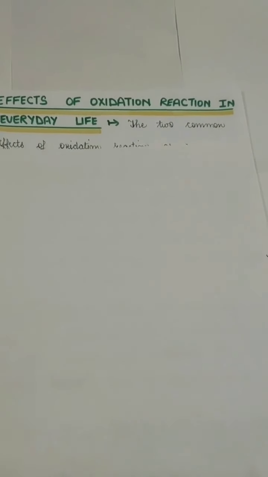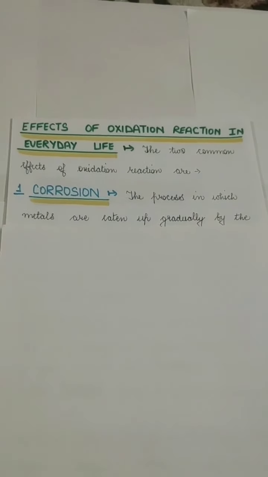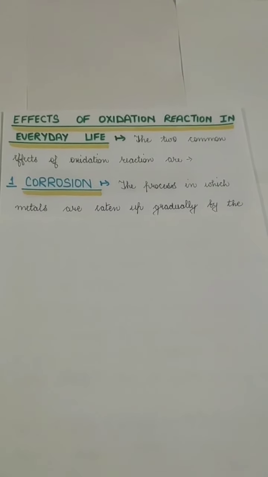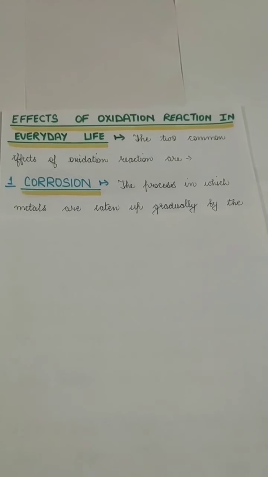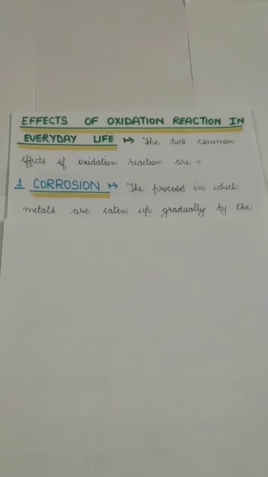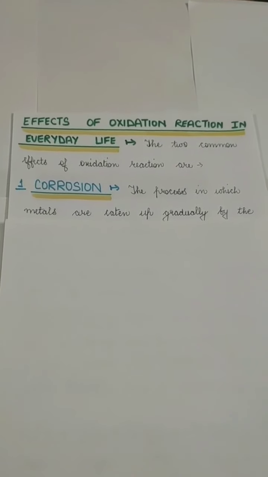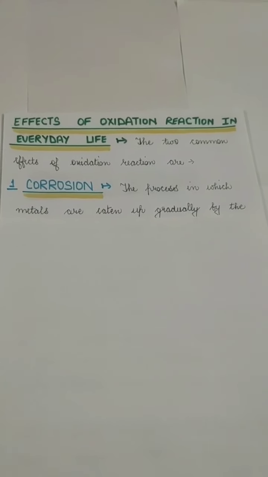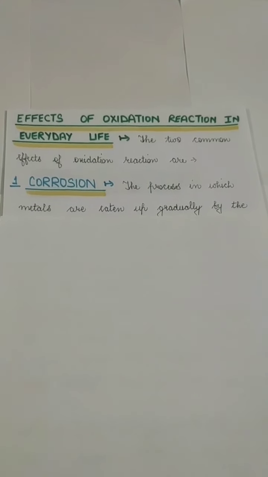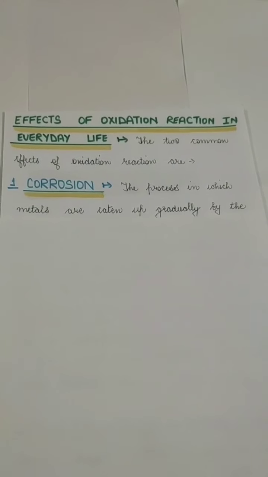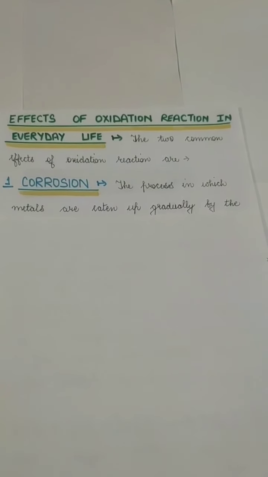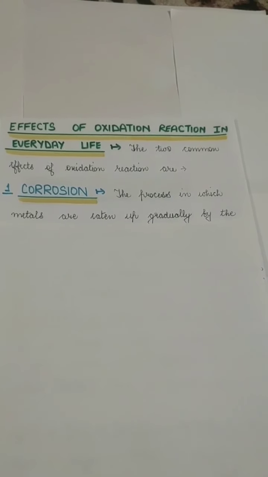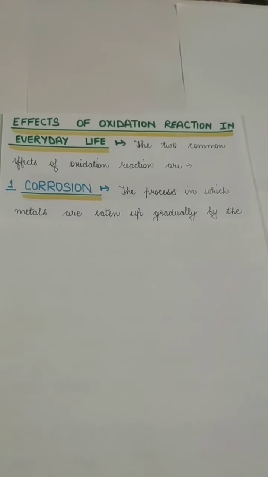First, moving to corrosion: it is the process in which oxygen reacts with a metal, and the metal loses its shine, its property, and the surface becomes rough and harsh. It can be by the action of oxygen, or due to the water or moisture present in the atmosphere, or also due to the action of acids, because acids are also corrosive in nature. So when they fall on a metal, they corrode the surface of the metal. So not only oxidation, but there are many other factors which cause corrosion.